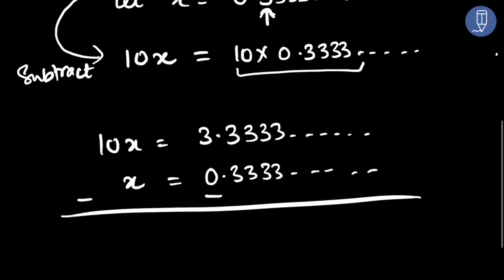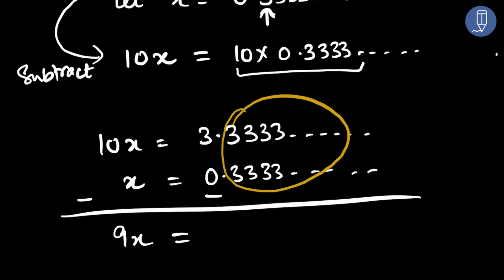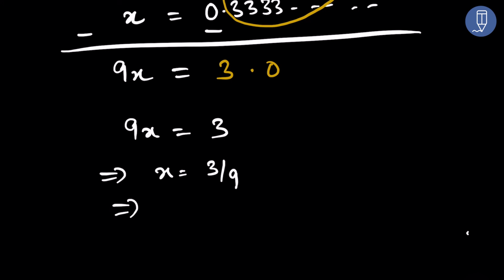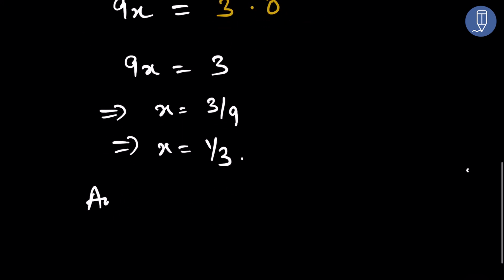This becomes 9x, and since this decimal part is exactly the same, it becomes 0, and this becomes 3.0. That means I have 9x is equal to 3. This means x is equal to 3 by 9. This means x is equal to 1 by 3.